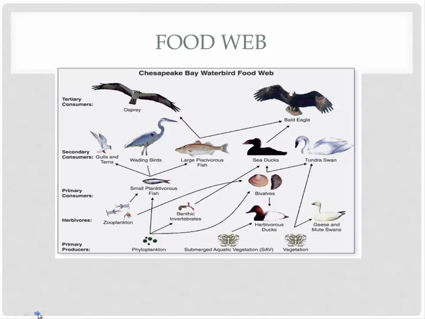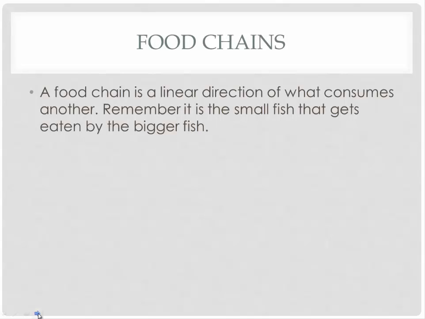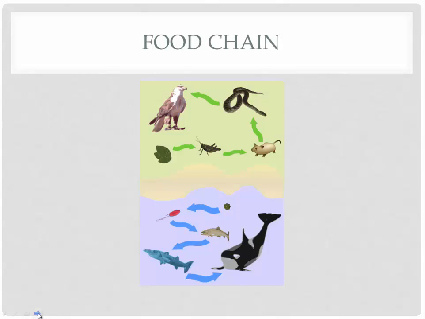This is the Chesapeake Bay waterbird food web. As we see, we have primary producers, herbivores, consumers, secondary consumers, and tertiary consumers. A food chain is a linear direction of what consumes another. Here's an example of multiple food chains. We have the aquatic and we have terrestrial.